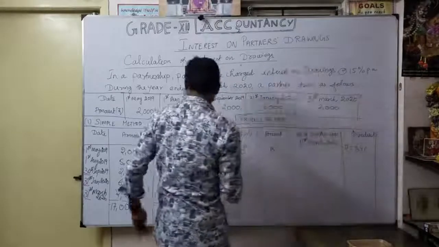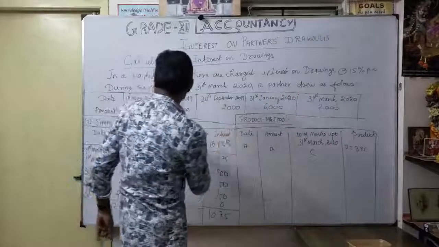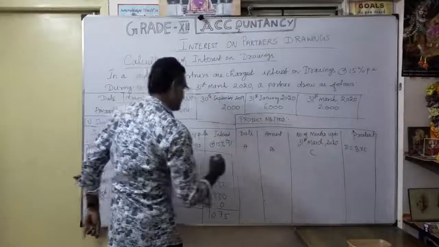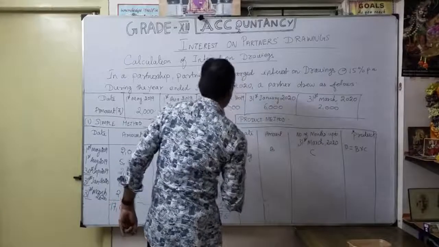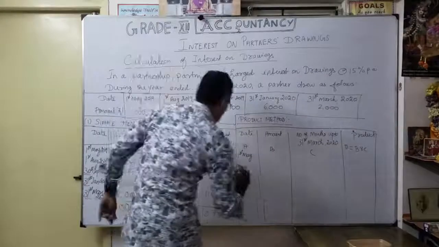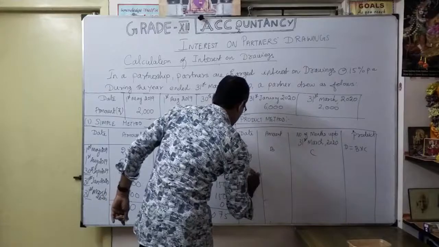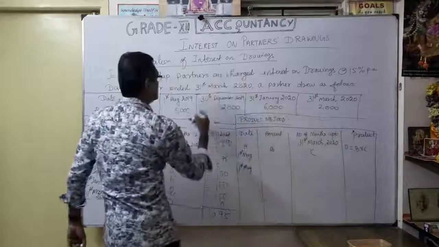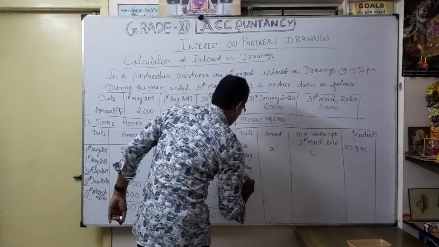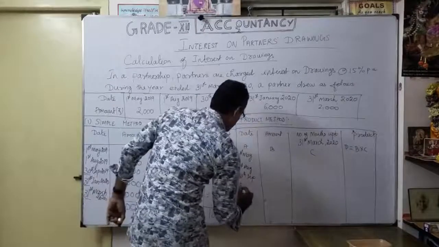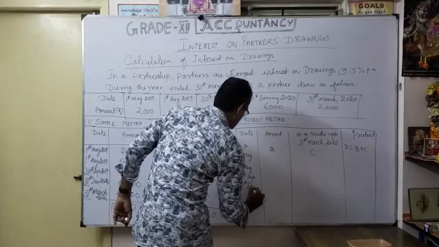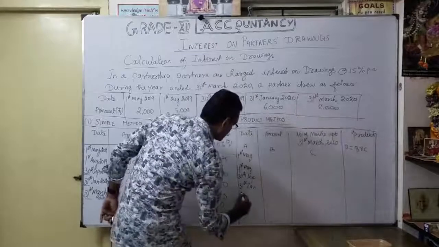So the dates are the same: 1st May, then 1st August, thereafter 30th September, thereafter 31st January, and finally 31st March.